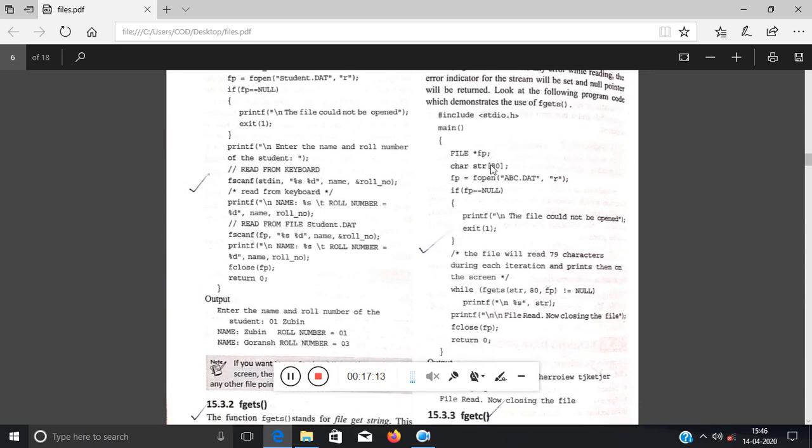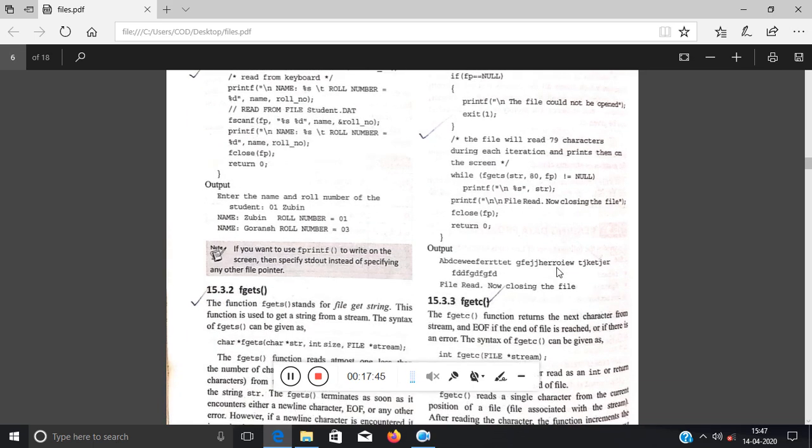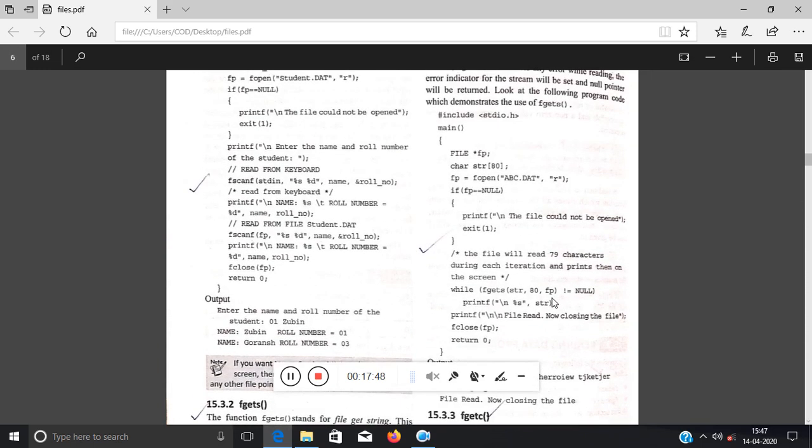FILE star fp, I have taken an str character array for storing the input directly from the file. fp equals fopen abc.txt, you just take .txt for now. It will open in read mode, checking fp equal to NULL. If it is NULL, then file could not be opened. Exit 1. Okay, now not equal to NULL, it means that the file opened. fgets is a function, right?